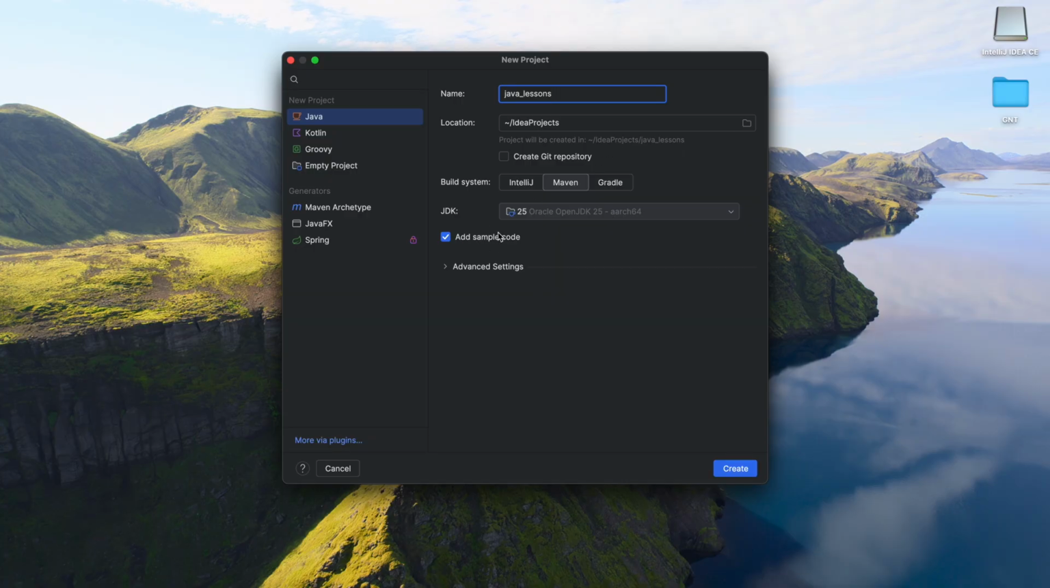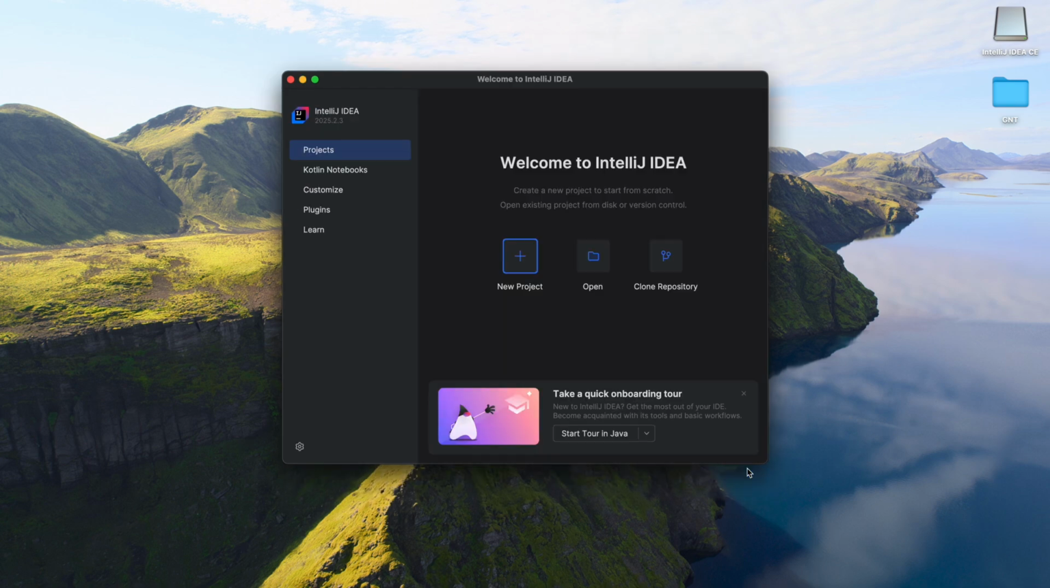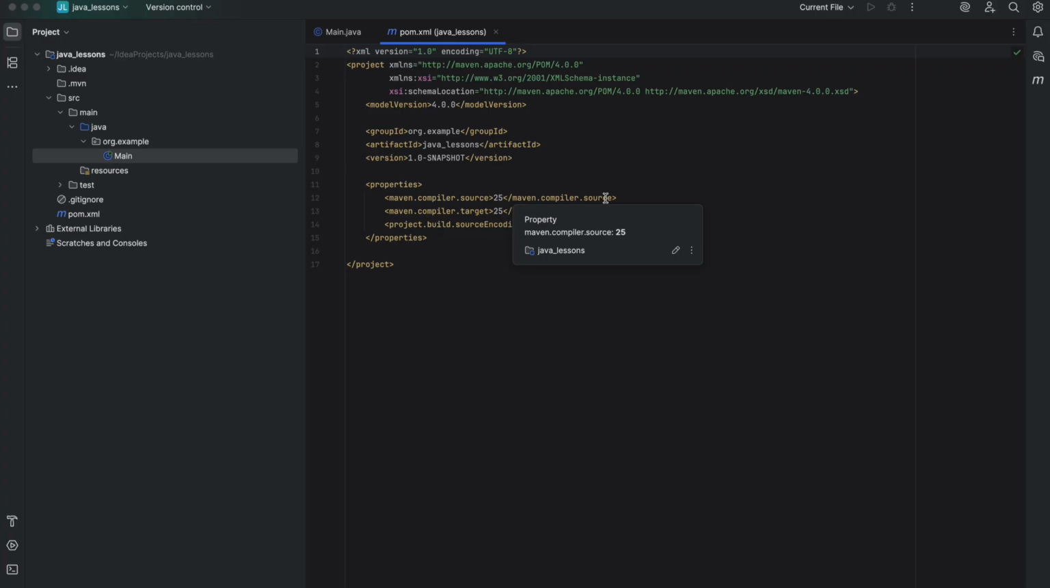In my case, add sample code is checked. Let's leave it like this. Make sure your project is a Java project. And for the JDK, it should automatically pick up your installed JDK. If not, you can select it manually. And for advanced settings, let's just leave it like this. Don't change anything. Make sure you have the same version and hit create. The new project is created now with the main Java class and some sample code in it.